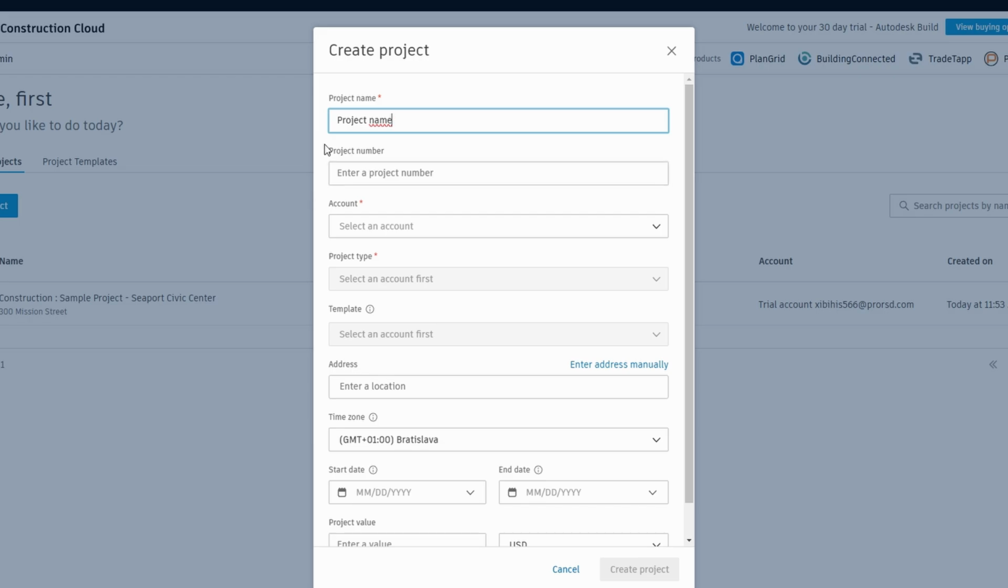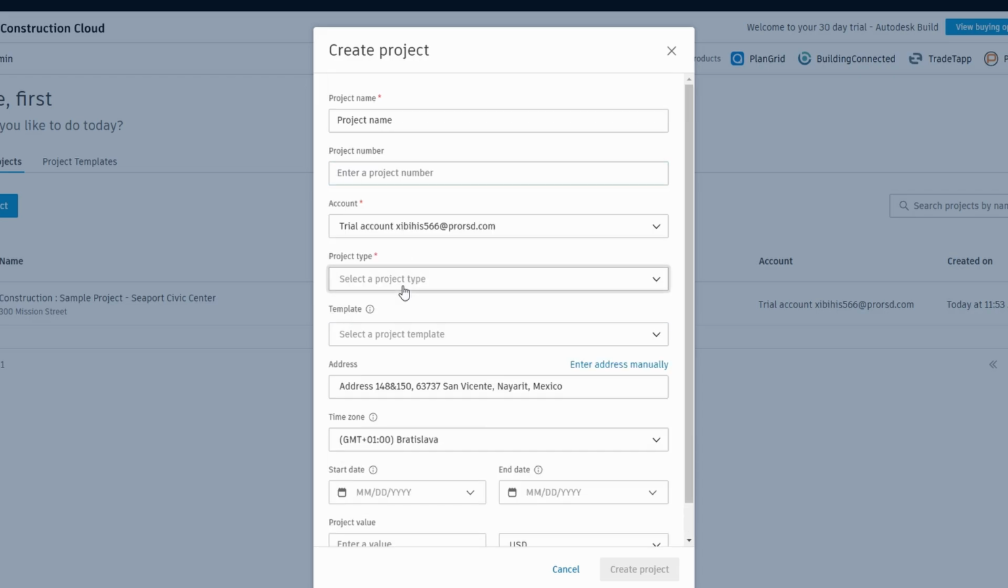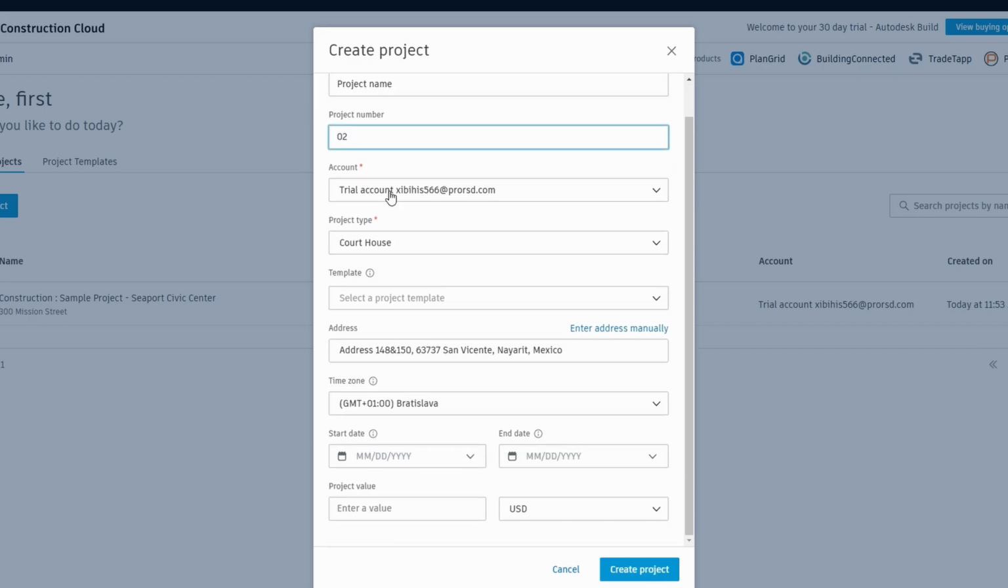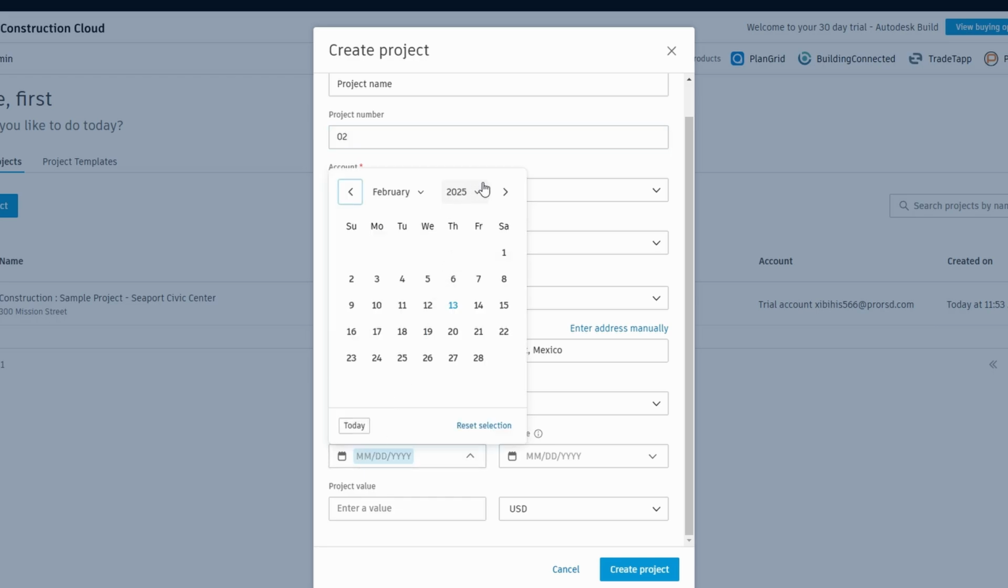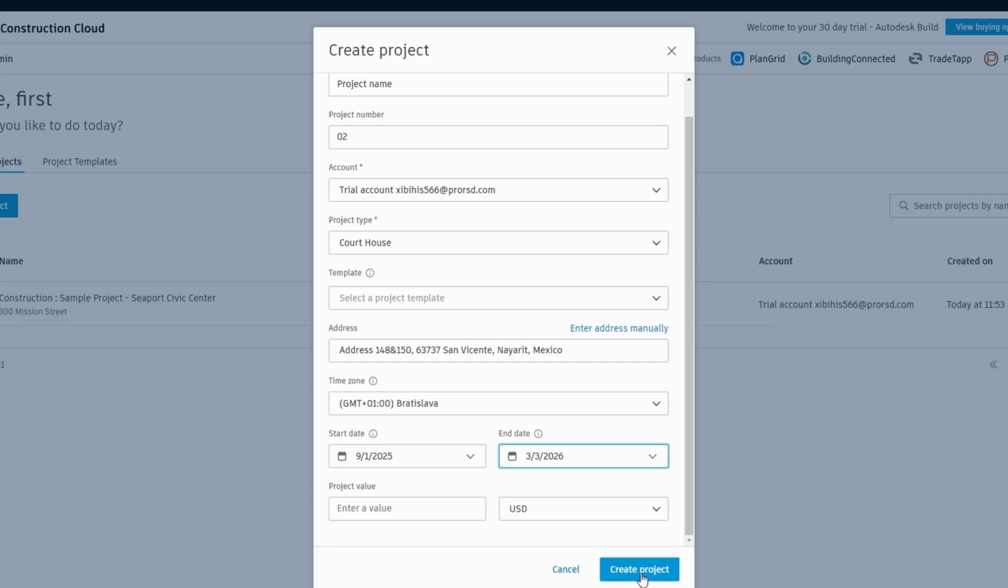Next, enter the project address. You can either type it in manually or use the search feature to find the location depending on where your project is based. After that, you'll input the start and end dates. For example, you might set your project's start date to September 1st and an estimated end date of March 15th. Once you've filled in all the fields, hit Create Project, and you're all set to begin uploading your sheets and other project details.